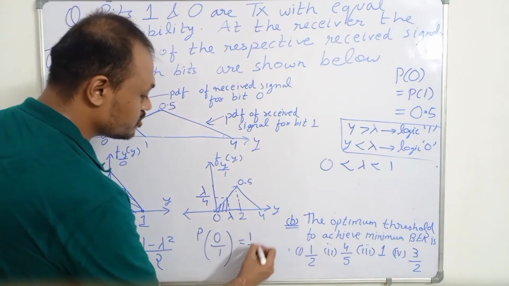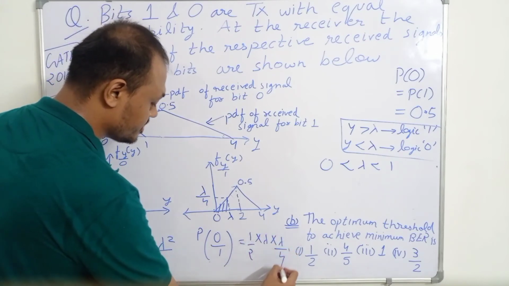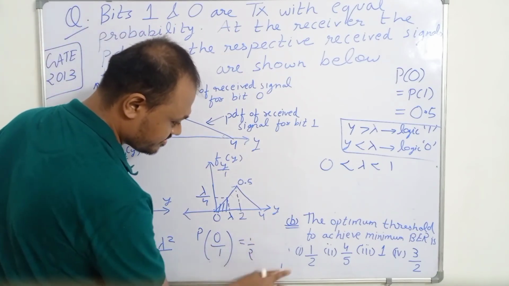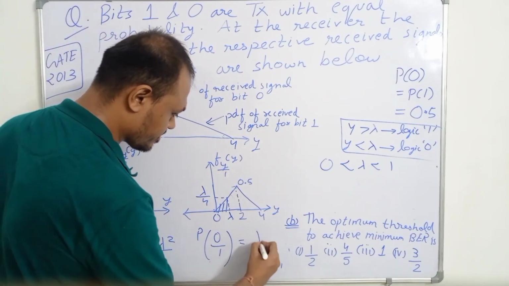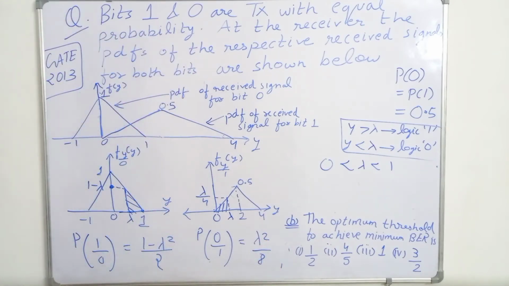So 1 by 2 into lambda by 4, which is equal to lambda square upon 8. So now we have found the probability of 0 by 1 and the probability of 1 by 0 also.